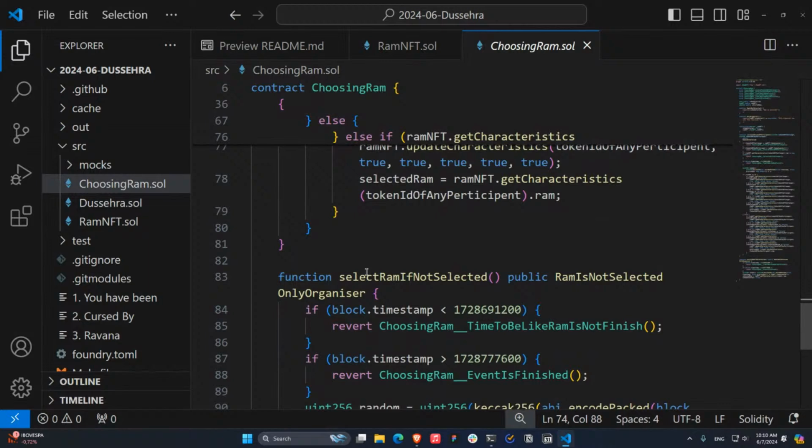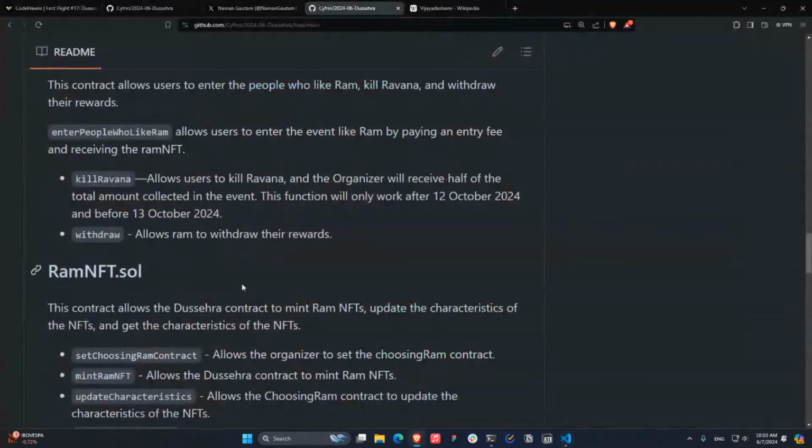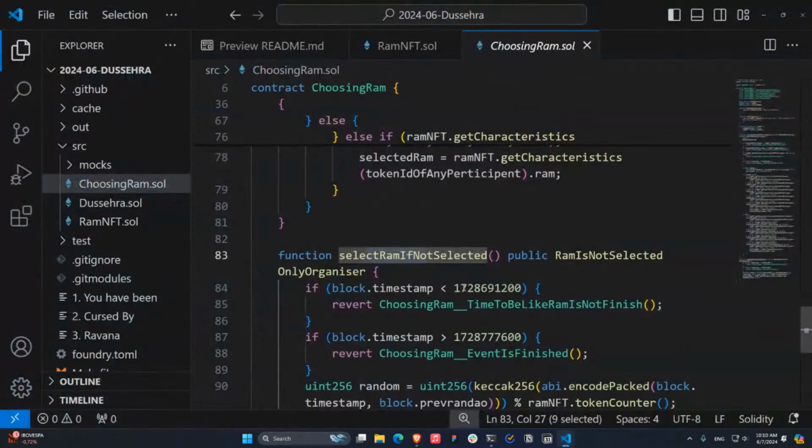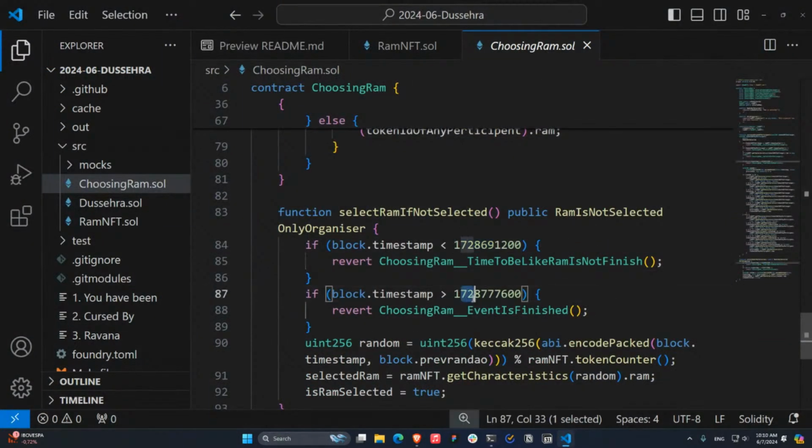A function called selectRamIfNotSelected. As you can see here, selectRamIfNotSelected allows the organizer to select Ram if not selected by the user. This smart contract has a time limit, October 12, 2024. And this is using standard block timestamps, as you can see here.